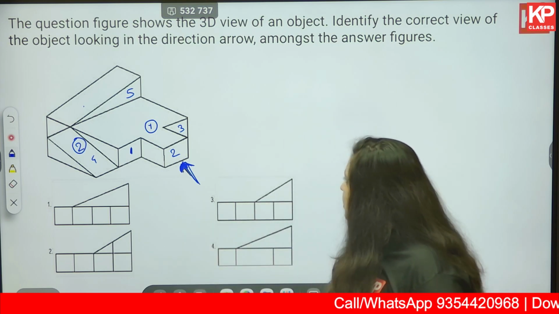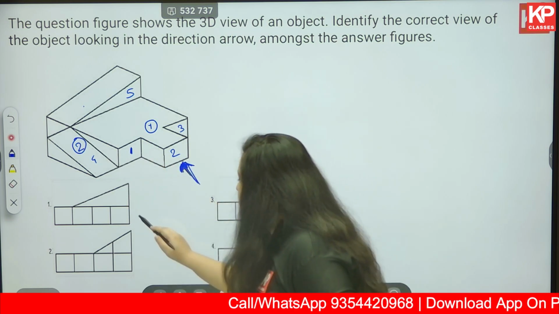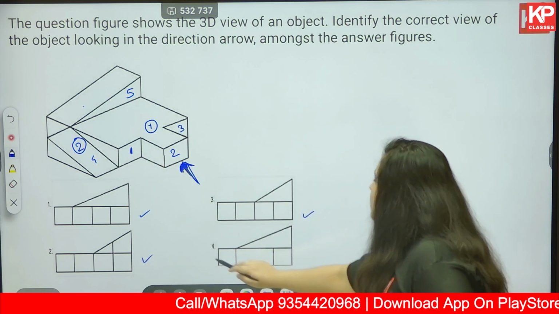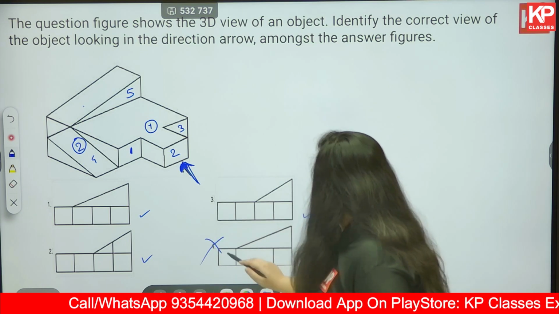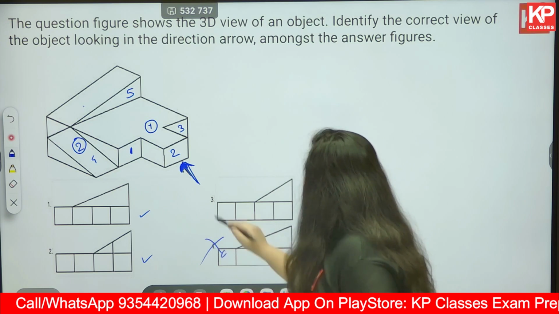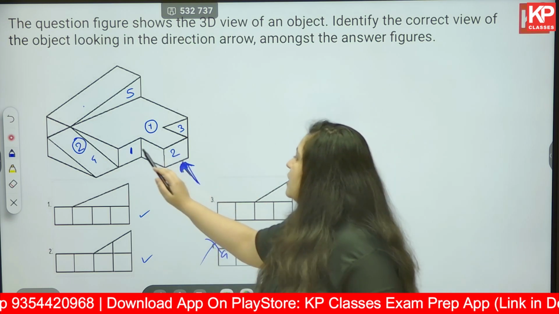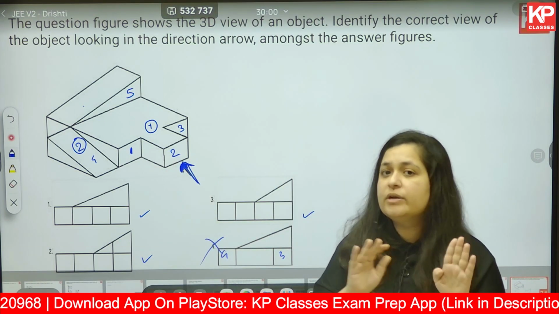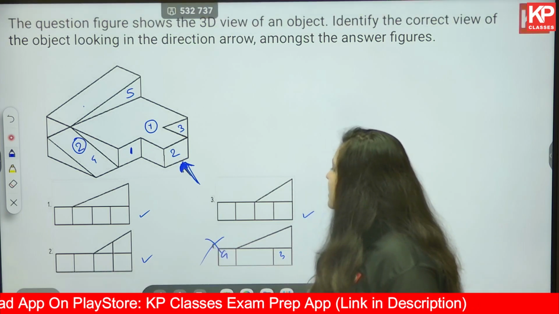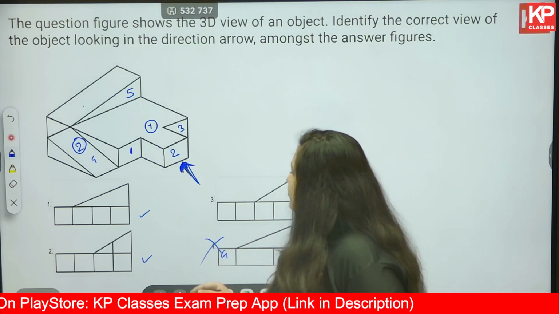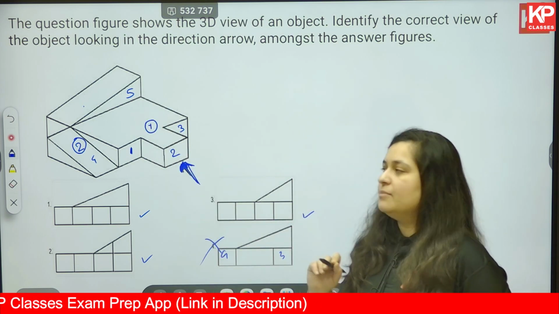So at the bottom you must see 1, 2, 3, 4 squares. Option number 4 can be eliminated because, okay, 4th is there, 3 is there, but 1 and 2 have been combined. Because there are level differences, you should be able to see 2 different squares and not just one continuous rectangle. So 4th is eliminated. Next, you have to observe this triangle, that is your face number 5.